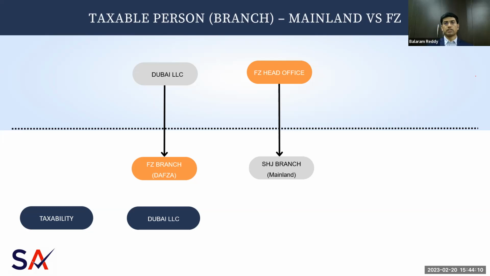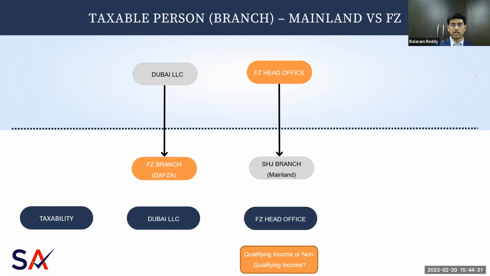Let's say that the head office is located in a free zone and they have a branch in mainland. We need to think about where this Sharjah branch's mainland operations will be included. Will it be taxed separately in mainland, or as part of the free zone head office? The answer is that it will be included as part of the free zone head office, because the mainland Sharjah branch is a branch.